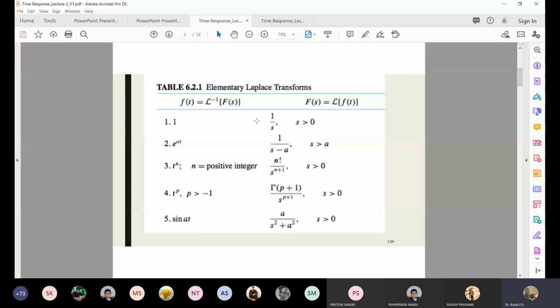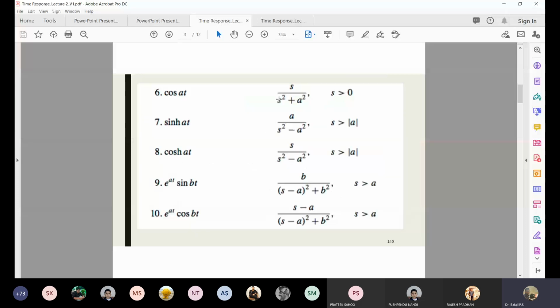Okay. Now these are the same Laplace transform equations I have given. You see everywhere the s is not having any coefficient. You can see the slide number 139. Everywhere s is not having any coefficient. So that is why we are telling that whenever some coefficient is with the s, you take it outside. Even if you go to slide number 140, everywhere s is not having coefficient. Okay, this is why I am telling you. Now come to slide number 141.